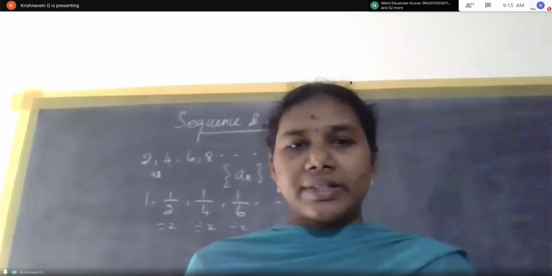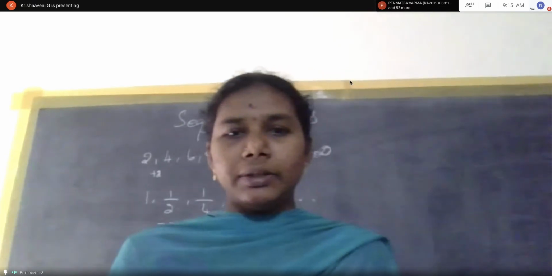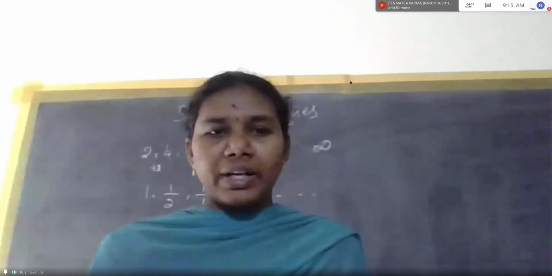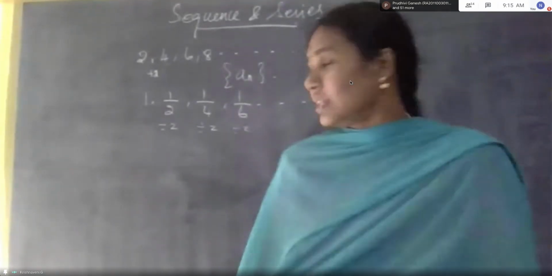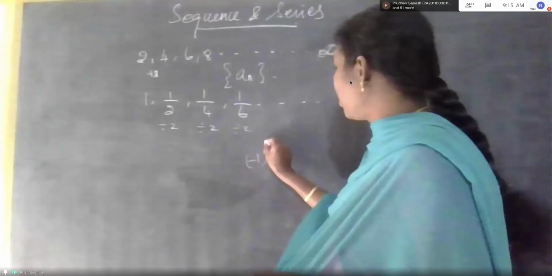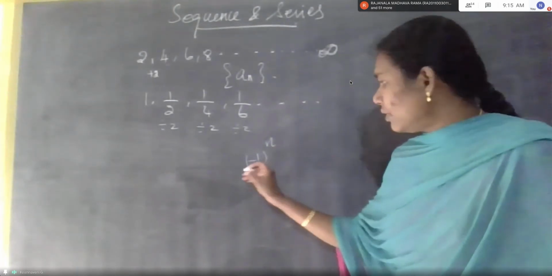Next, oscillatory sequence. An oscillatory sequence is nothing but minus 1 to the whole power n. I will give you one example. When n is equal to 1, what will be an?